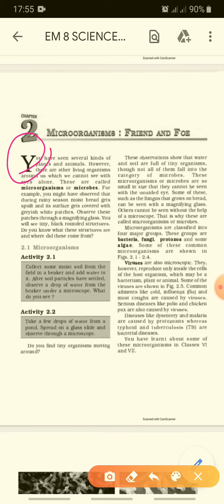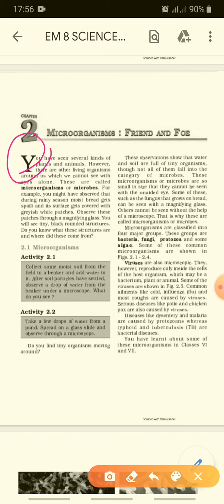That there are certain organisms which we are not able to see with our naked eyes. We need to use the microscope to see that. So the very minute organisms are known as microorganisms or microbes. They are very small particles.